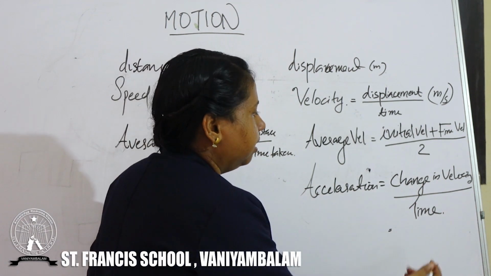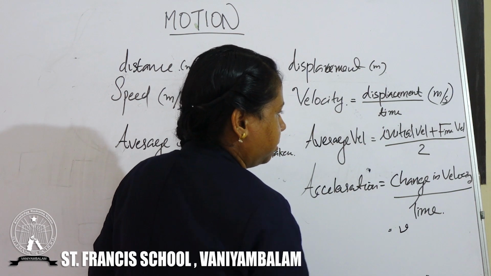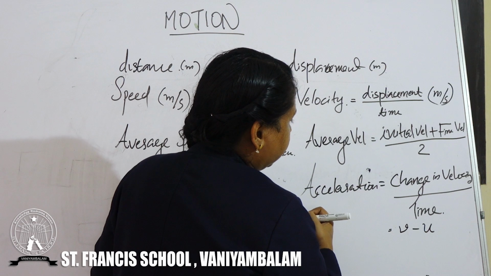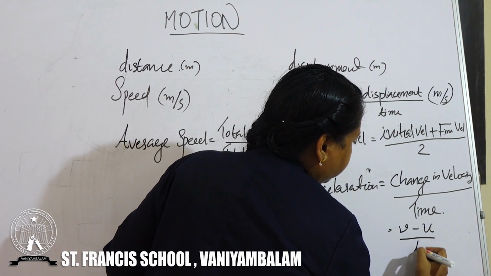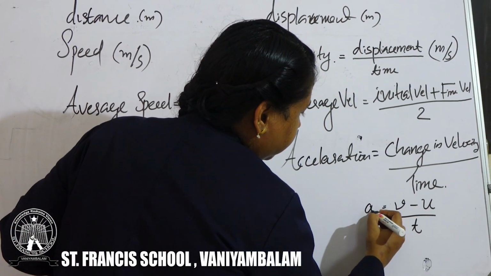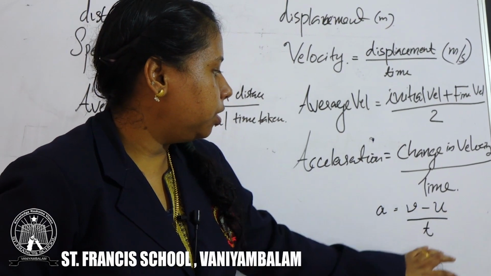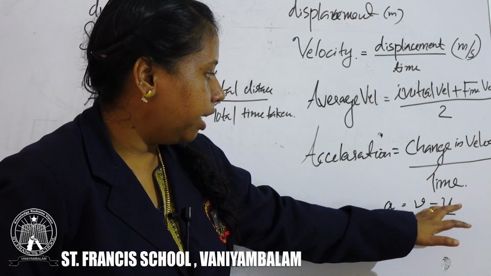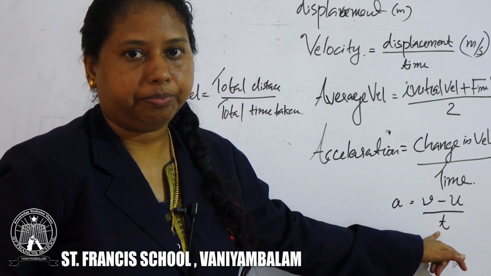Suppose we give the symbol V for final velocity and U for initial velocity, then acceleration is equal to V minus U divided by small t. For acceleration we use the symbol A. So A is equal to V minus U divided by t. A for acceleration, V for final velocity, U for initial velocity and t for time.